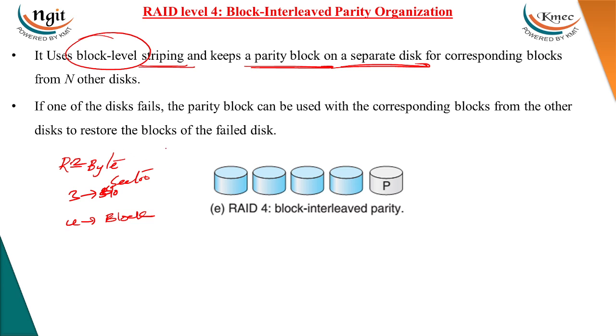If any one of the disks fails, the parity block can be used with the corresponding blocks from the other disks to restore the blocks of the failed disk. The same concept applies for RAID level 2, level 3, and level 4. But here, similar to RAID level 3, RAID level 4 also uses one complete parity disk, but the parity is computed for a block of data.